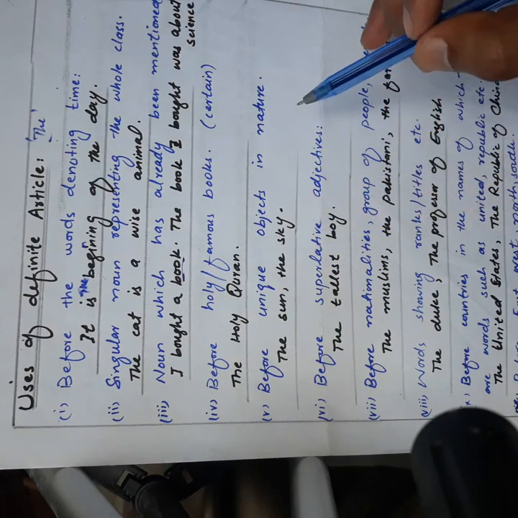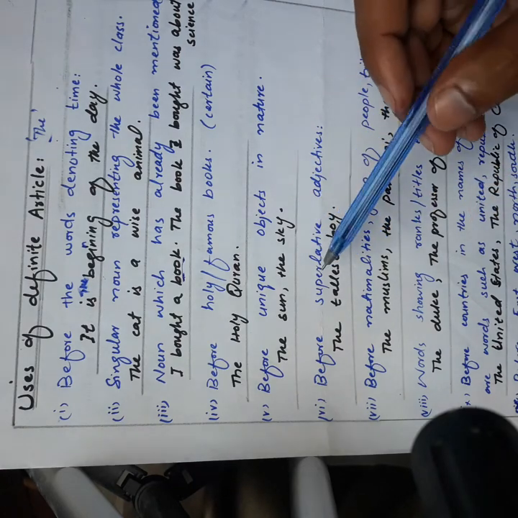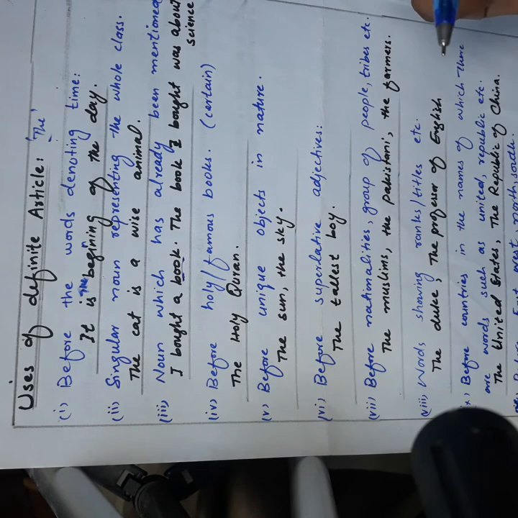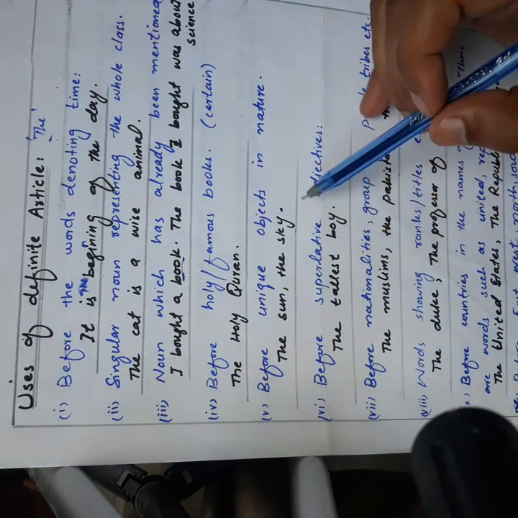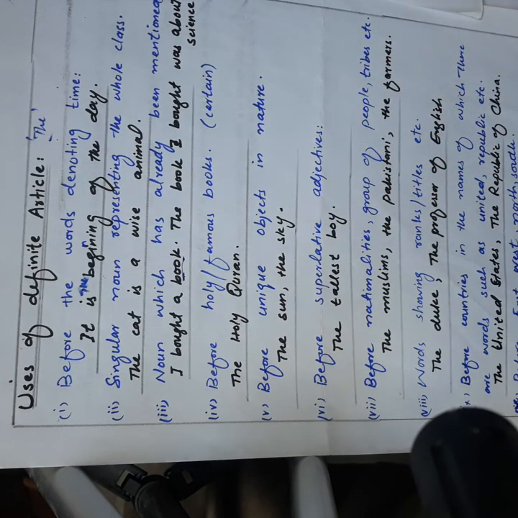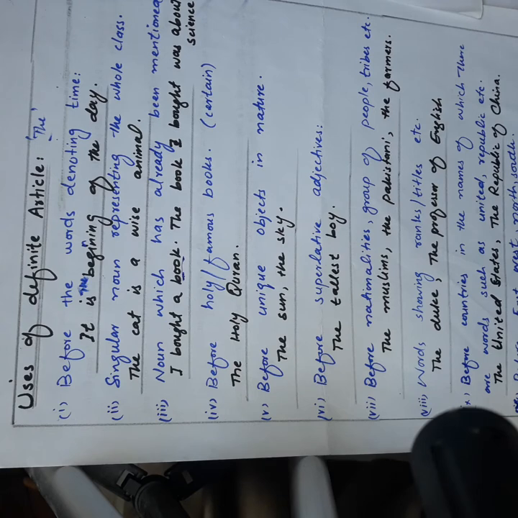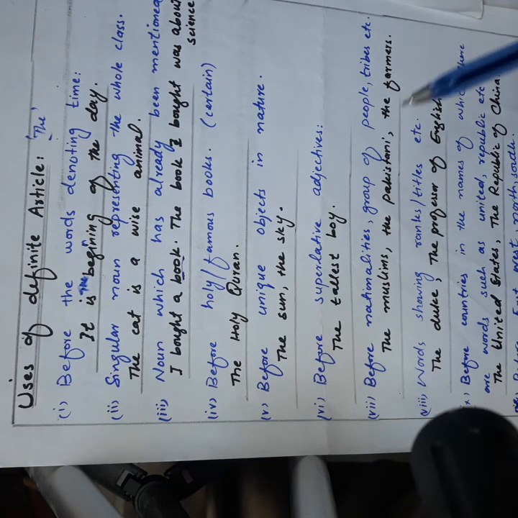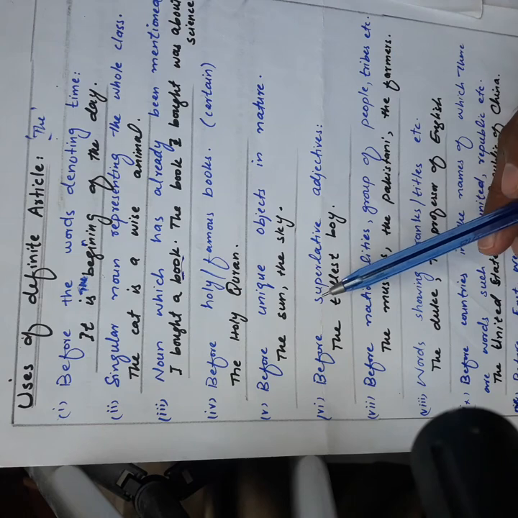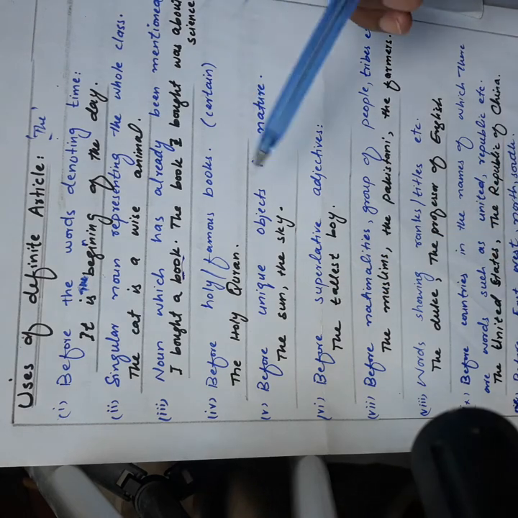Before unique objects in nature. The sun is a unique object. The sky, a unique object. We can only see it, so it is something very unique. The star, the stars, the moon. So these are unique things. So we use the definite article before such unique things.